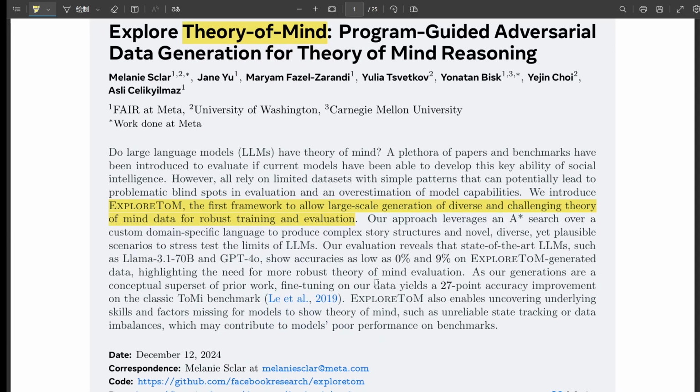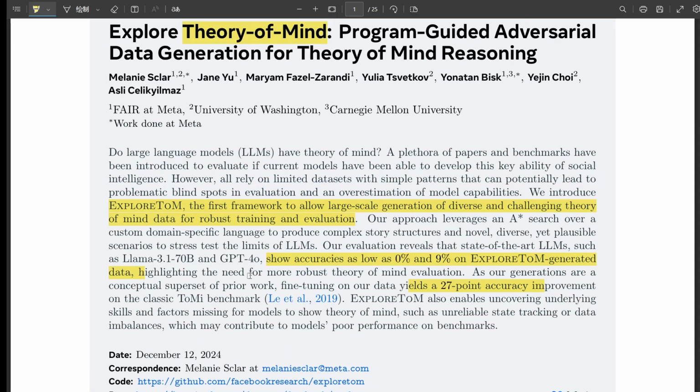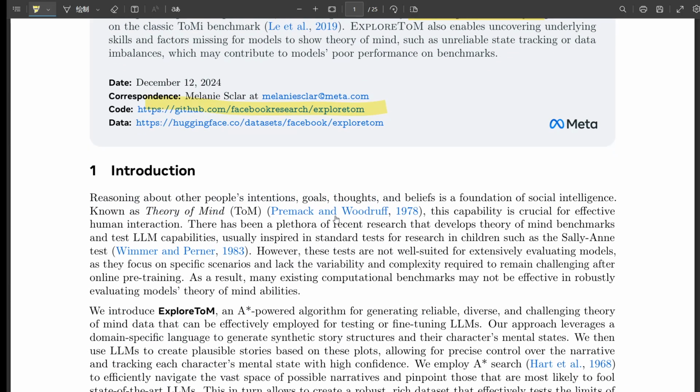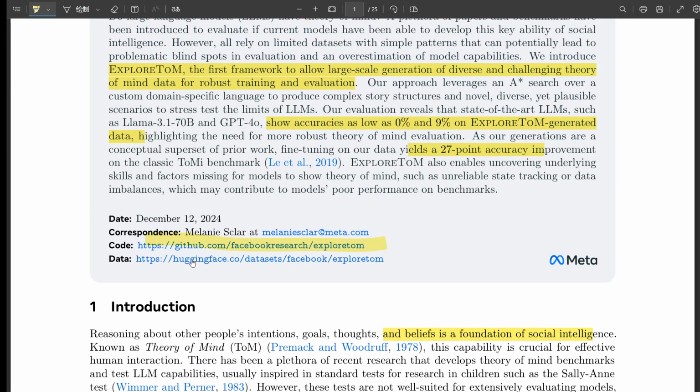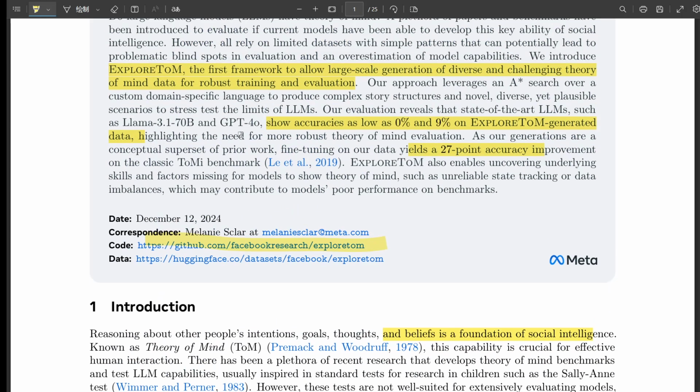So instead of those simple tests that we use for kids, like the Sally-Anne test, right, exactly. ExploreToM really throws some curveballs at the AI. It's like designing a mystery novel, but with these built-in mind games. I like it. So, imagine a scenario where you have a chef in a kitchen and they salt an apple, but then someone moves it to a different location. Now, the AI has to keep track of not just where the apple is physically, but also what each character in the story thinks about the apple's location and whether it's salted or not.